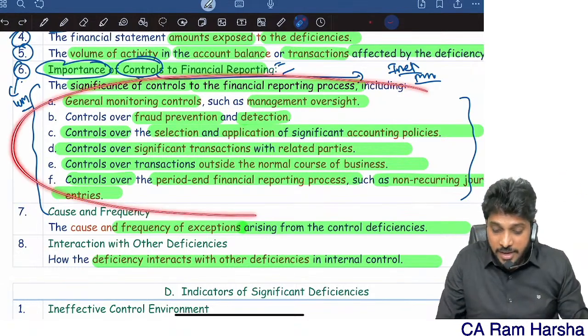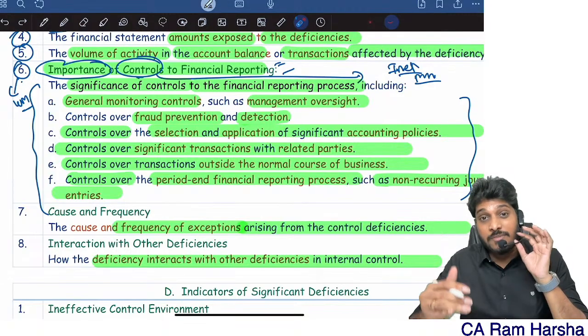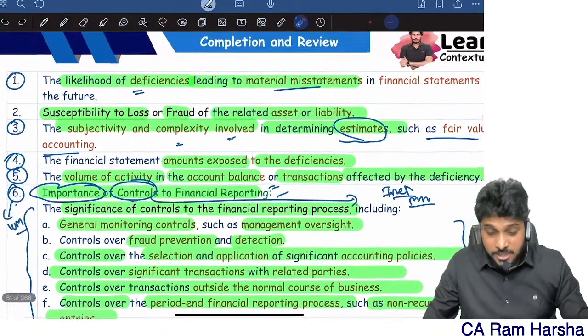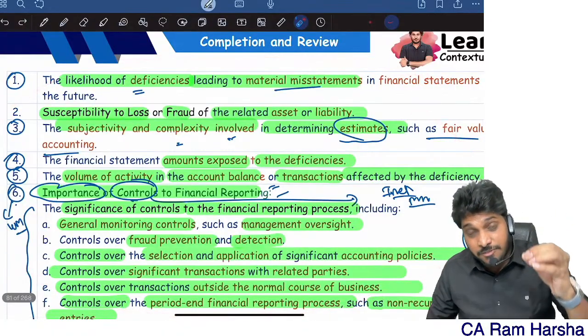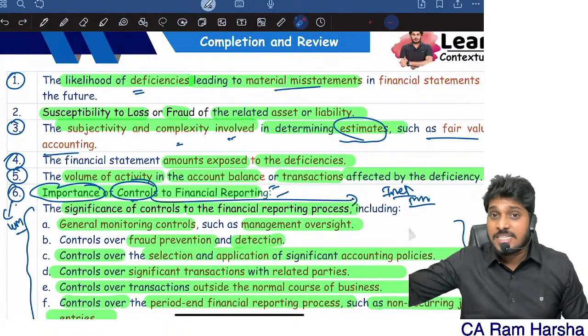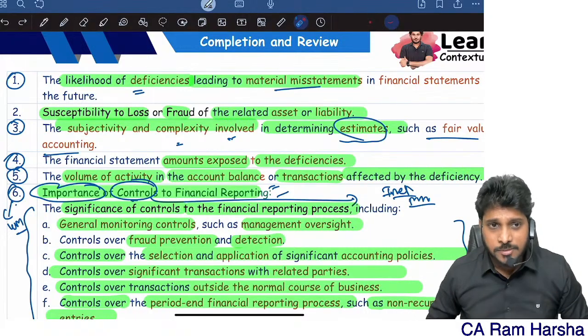So these are all various examples of controls related to financial reporting, and various factors which the auditor takes into account to determine whether a deficiency is a significant deficiency or not.